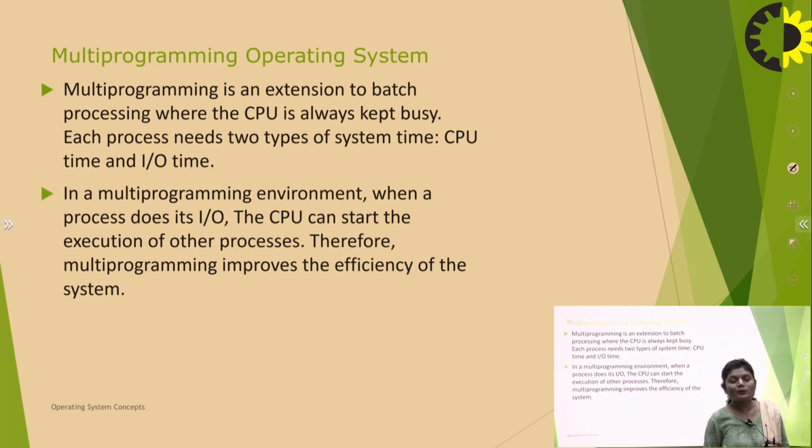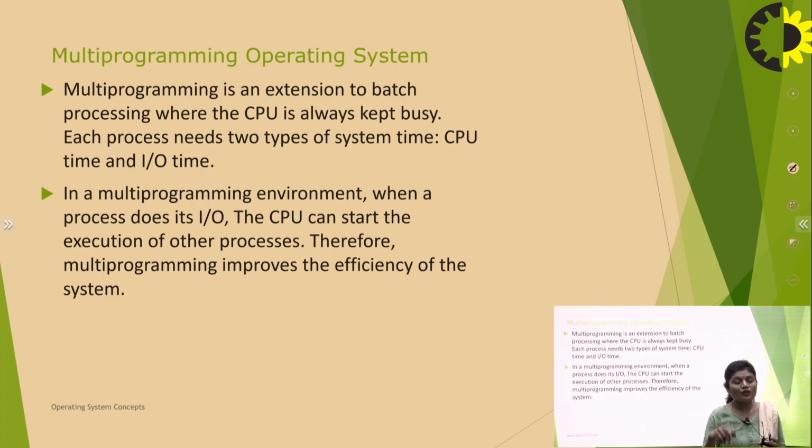After the batch operating system, to overcome its problems, the multi-programming operating system was introduced. Multi-programming is an extension to batch processing where the CPU is always kept busy. Each process needs two types of system time, CPU time and input output time. In a multi-programming environment, when a process does input output, the CPU can start the execution of another process. So here the CPU is busy all the time.